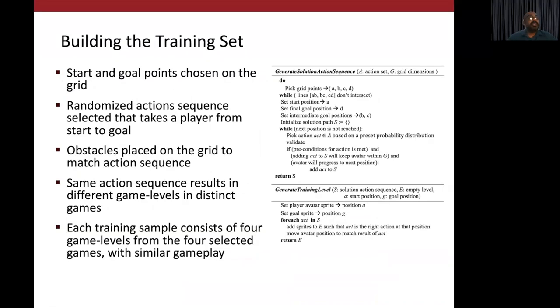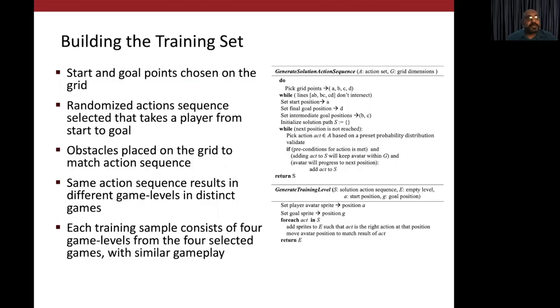We use a novel technique to generate the training corpus. This approach is similar to the work done by Shaker and team by mapping timelines into game levels. We start with a set of points or destinations in the grid. We then pick a random sequence of actions that will take us from the starting point to the goal point. The actions could include things like pick up a key or kill a monster.